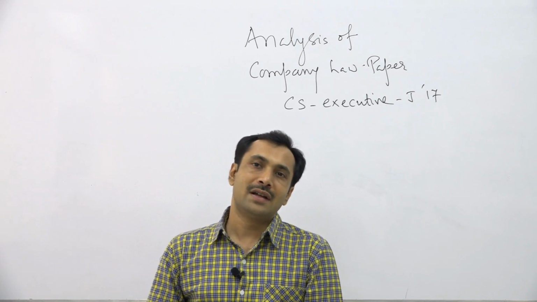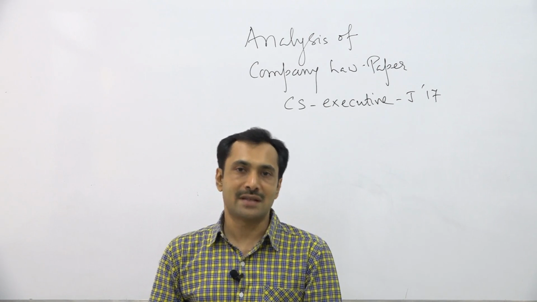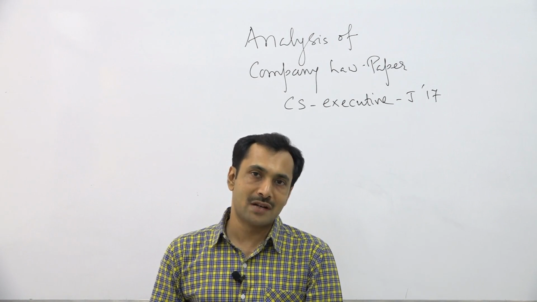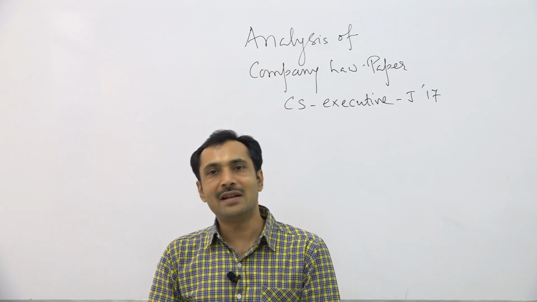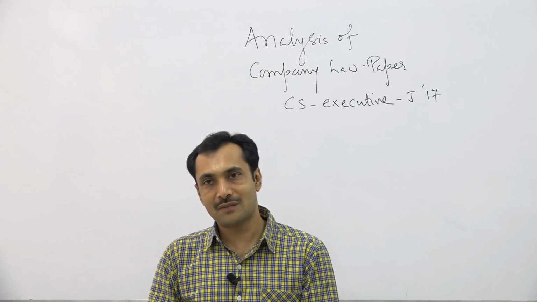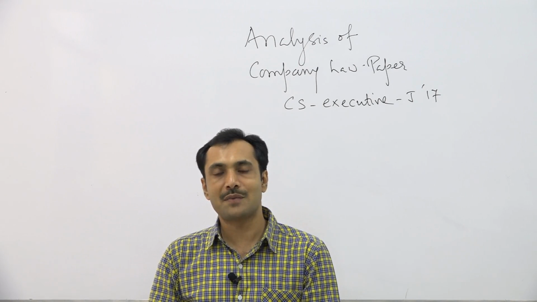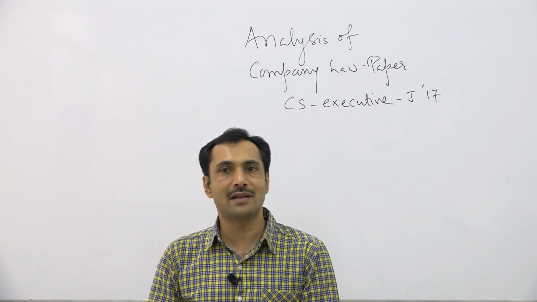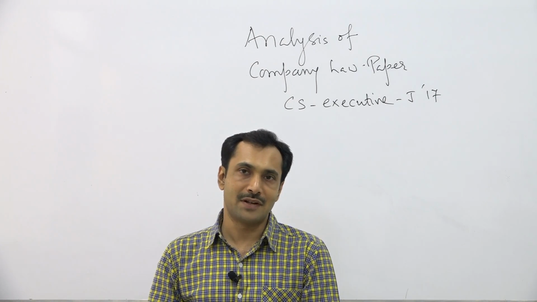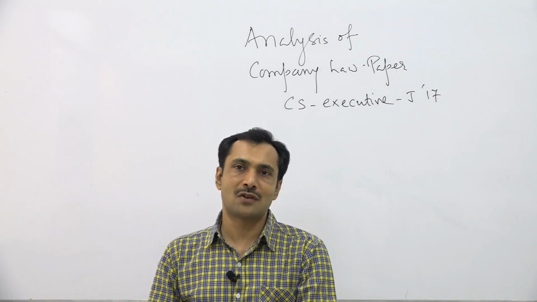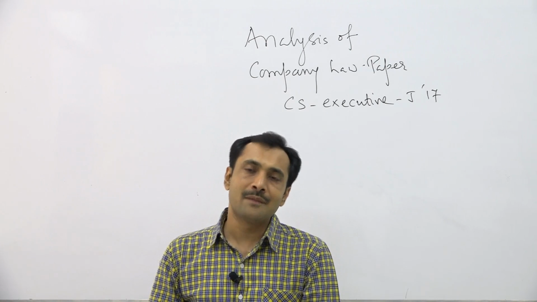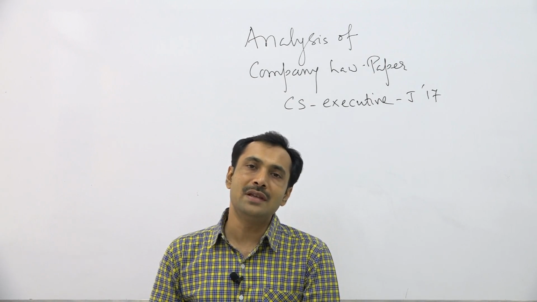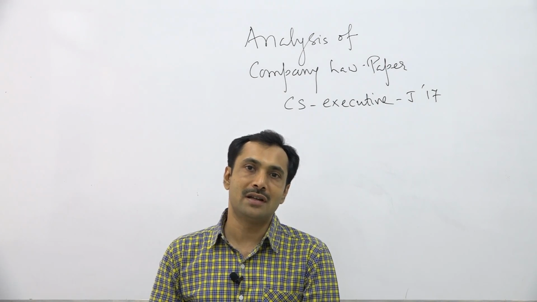Remember, in the case of section 186, when the proposed investment, guarantee, security, etc. is in excess of 60% of the paid up capital, securities premium account and the free reserves, or 100% of the free reserves and securities premium account, whichever is more, then the consent should be given by the board in a unanimous manner.